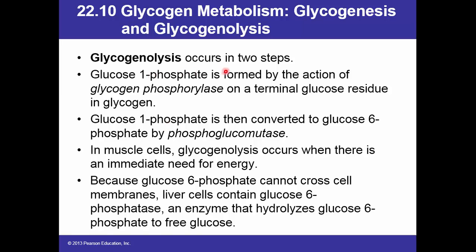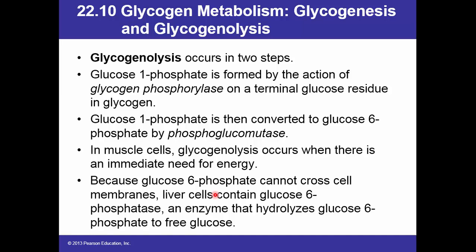Now, glycogenolysis occurs in 2 steps. Glucose 1-phosphate is formed by the action of glycogen phosphorylase on a terminal glucose residue in glycogen. Then this glucose 1-phosphate is converted to glucose 6-phosphate by the mutase. Now, in muscle cells, glycogenolysis occurs when there is an immediate need for energy.